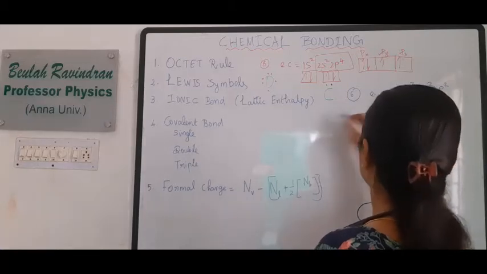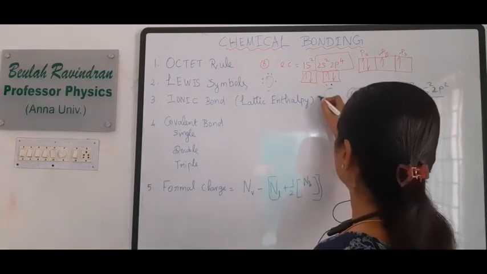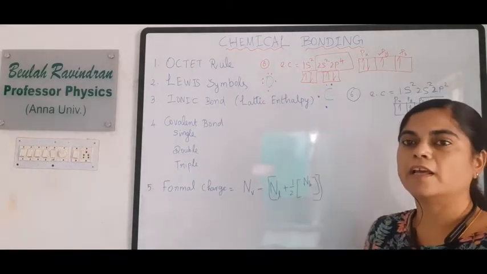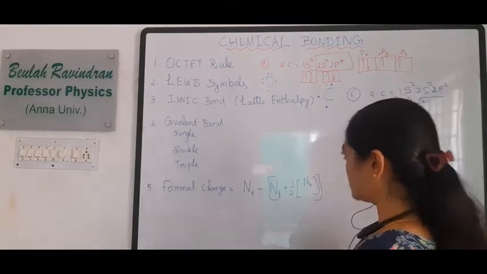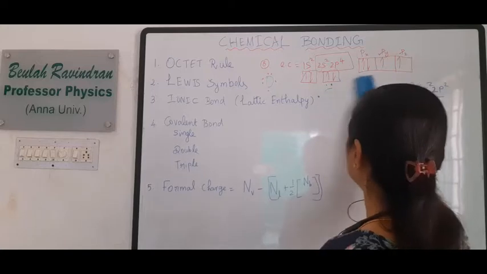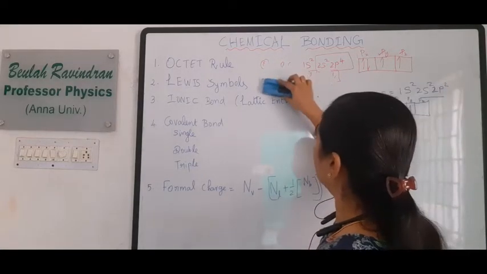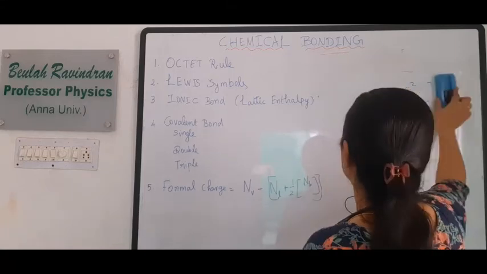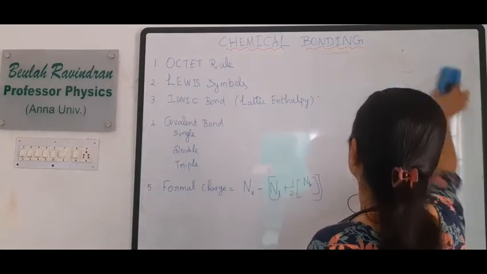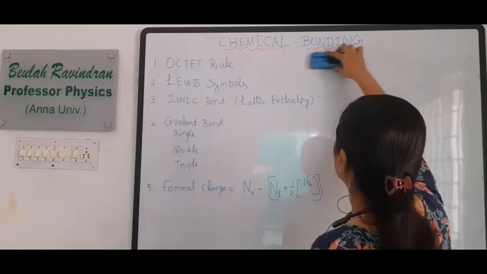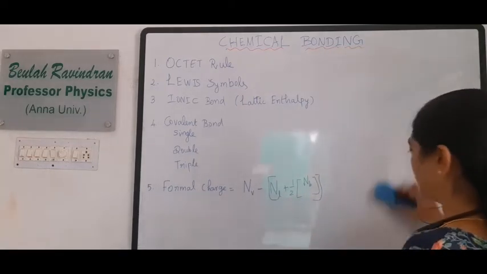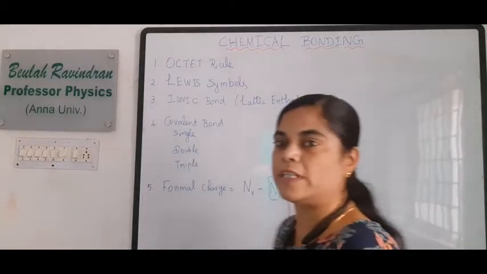It is empty now. So px and pz. This is the Lewis dot structure for carbon. Likewise, we can write the Lewis dot structure for each and every atom. That is, the outermost electronic level, or the outermost electrons, can be studied by means of these Lewis symbols.